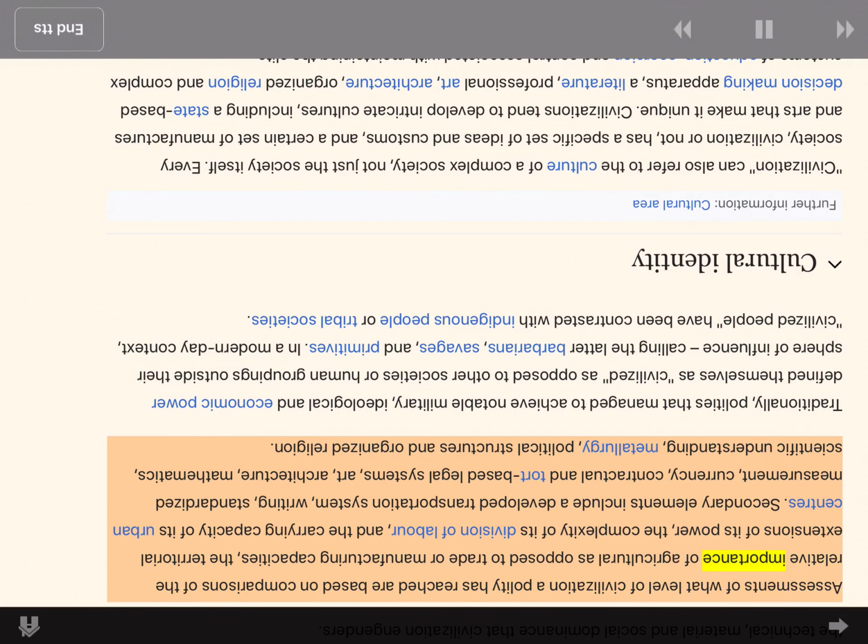Assessments of what level of civilization a polity has reached are based on comparisons of the relative importance of agricultural as opposed to trade or manufacturing capacities, the territorial extensions of its power, the complexity of its division of labor, and the carrying capacity of its urban centers. Secondary elements include a developed transportation system, writing, standardized measurement, currency, contractual and tort-based legal systems, art, architecture, mathematics, scientific understanding, metallurgy, political structures and organized religion.